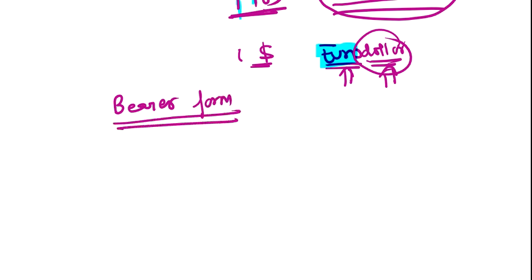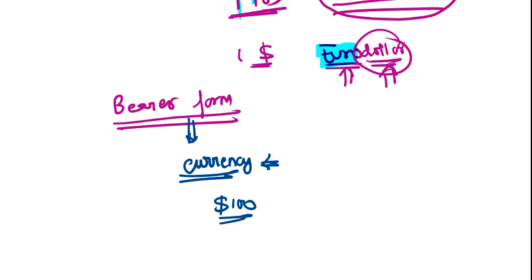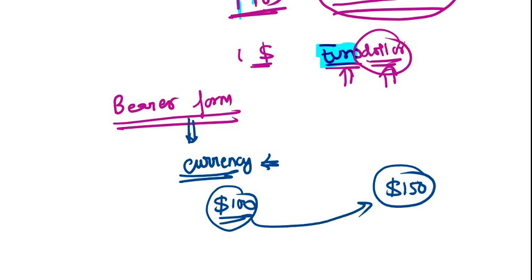Now I am introducing a new term, that is bearer form. You can relate the bearer form with currency. Who will have the currency? The currency belongs to that person. If I have $100 in my pocket, that $100 belongs to me. If you have $150 in your pocket, that $150 belongs to you. I cannot say that my name is written on the currency and you have to give it to me.